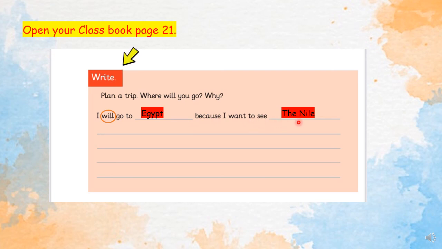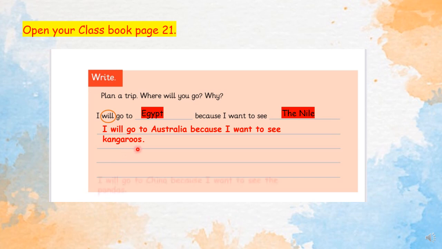Now try to write another sentence. Very good. I can say I will go to Australia because I want to see kangaroos. Another example. Excellent. I will go to China because I want to see the pandas. Right? You can write other examples from page number 21.